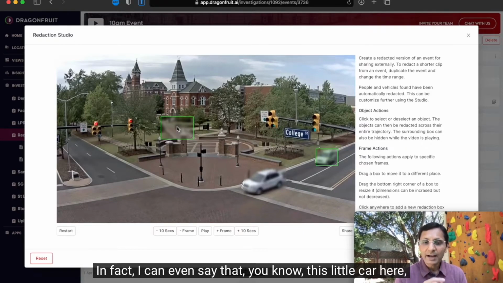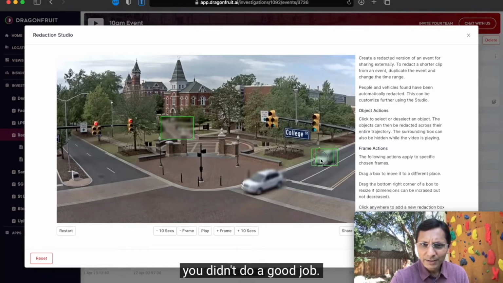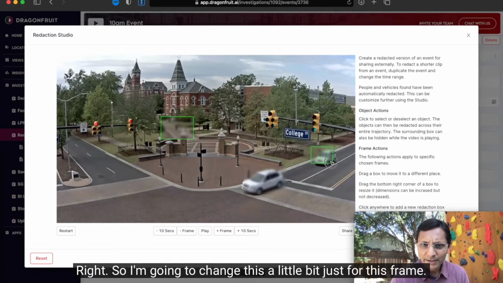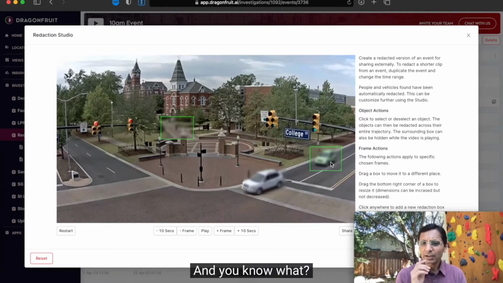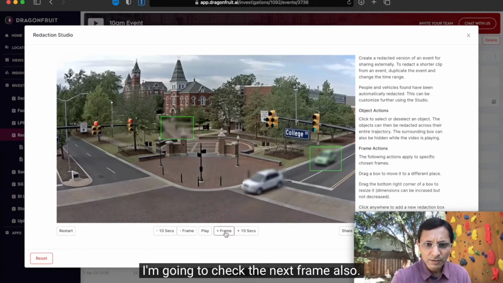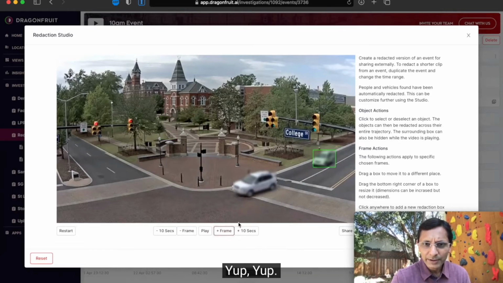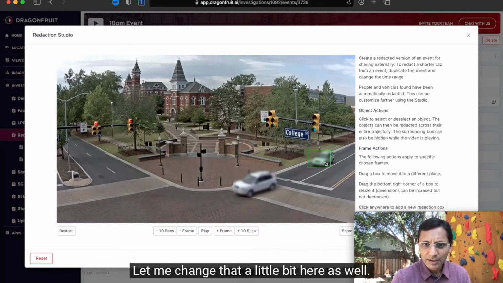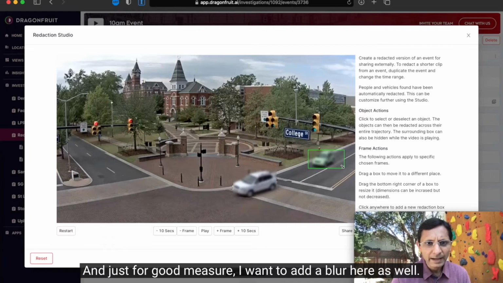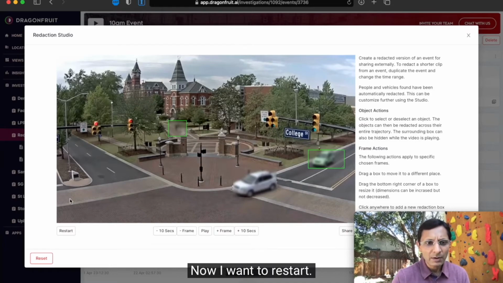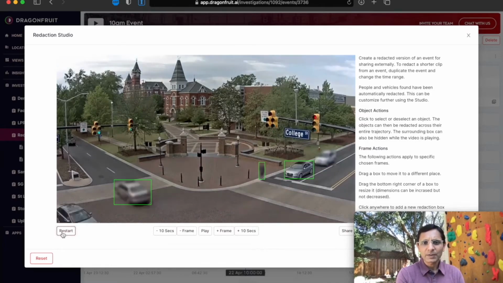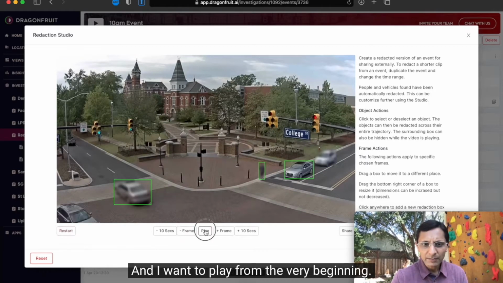In fact, I can even say that this little car here, you didn't do a good job, right? So I'm going to change this a little bit just for this frame. And you know what, I'm going to check the next frame also. Maybe you guys got it wrong there as well. Yep. Let me change that a little bit here as well. And just for good measure, I want to add a blur here as well. Okay, now I want to restart. Okay, let's start again, right? And I want to play from the very beginning.